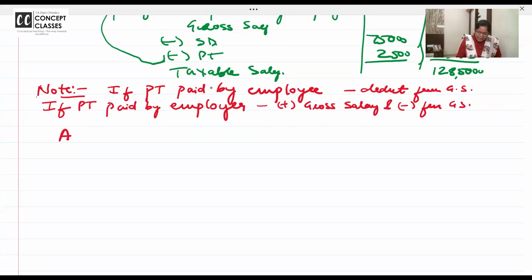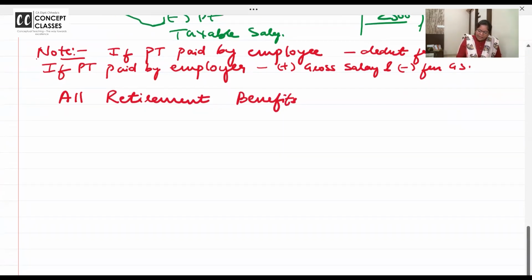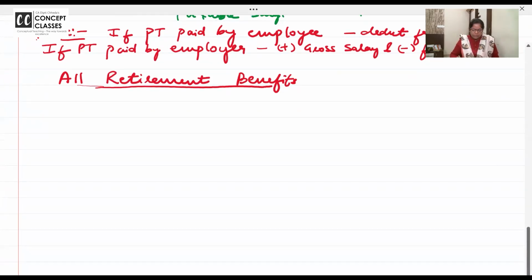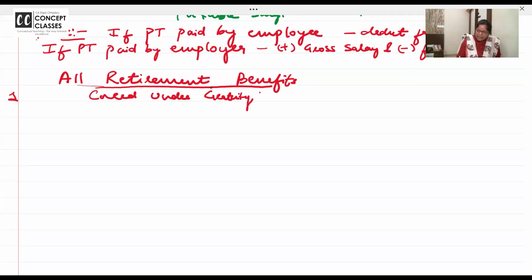Let's go. Write the heading: All retirement benefits. And I have given such a beautiful printed ready chart at the end of the chapter so that all the retirement benefits combined are clear to you. So the first one we are doing is covered under the Gratuity Act. Think whatever you like, but writing helps you remember, so you must write.